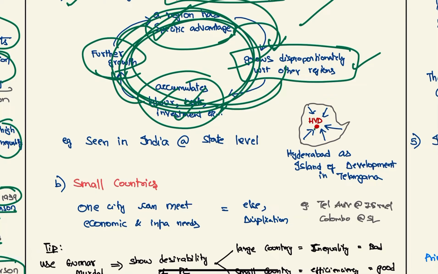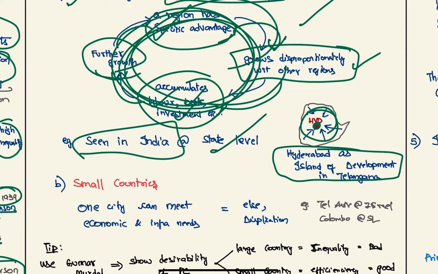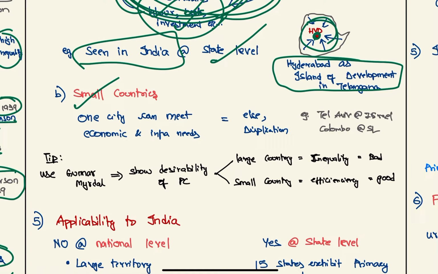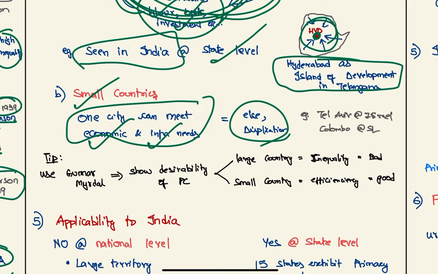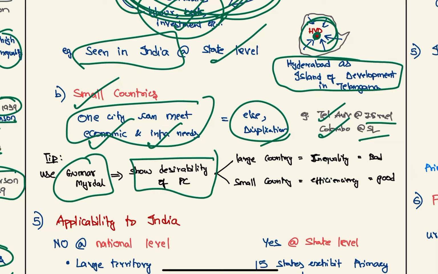For example, Hyderabad in Telangana is an island of development. Only Hyderabad is developed, the rest of the area is not developed. So this is seen in India at state level. But in small countries, on the other hand, one city can meet all the economic and infrastructure needs. So if there are two or more primate cities, it will be duplication. For example, Tel Aviv in Israel and Colombo in Sri Lanka. We must use Gunnar Myrdal to show the disability of the primate city. For example, in a large country, it is a symbol of inequality, therefore it is bad, and in a small country, it is a symbol of efficiency, therefore it is good.